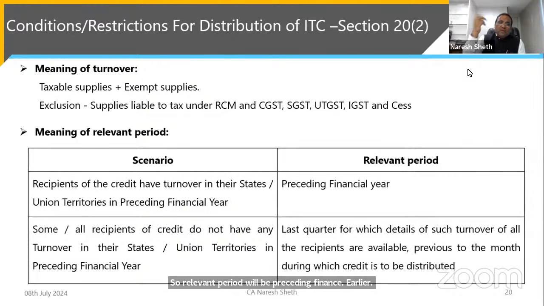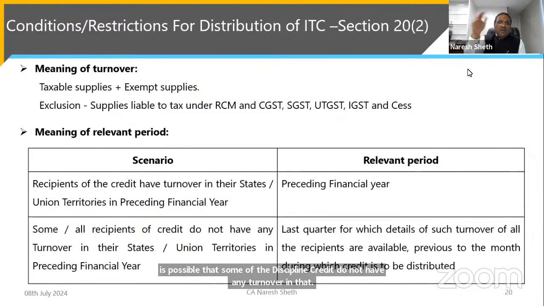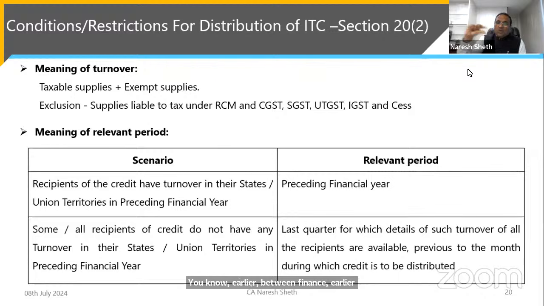It is possible that some of the recipients of credit do not have any turnover in their state in the earlier year, the preceding financial year. Then you have to go by the last quarter for which details of the turnover of all recipients are available previous to the month during which the credit is distributed.